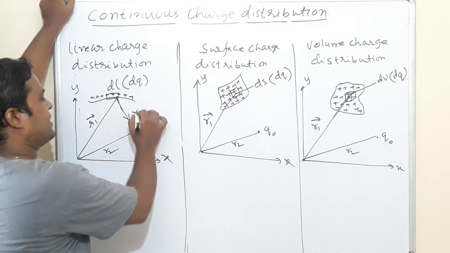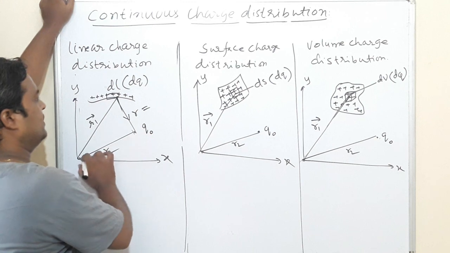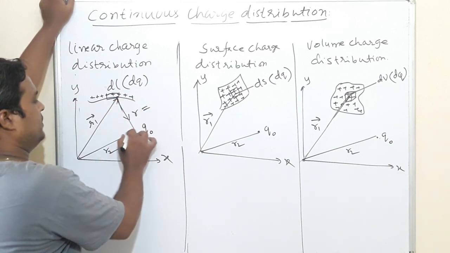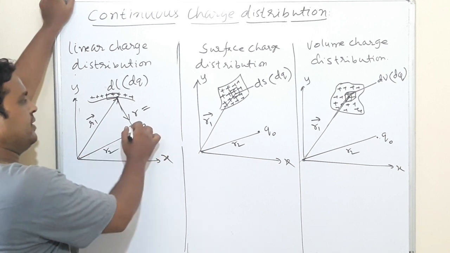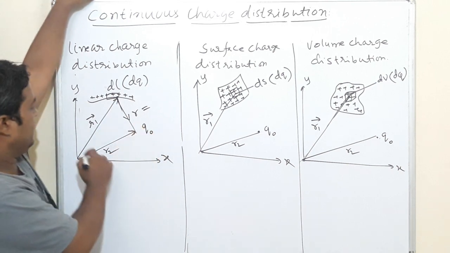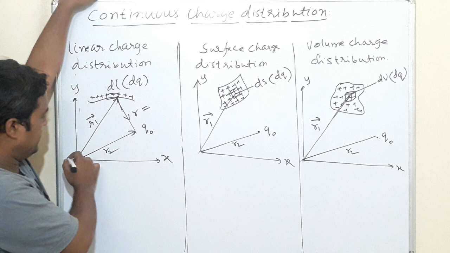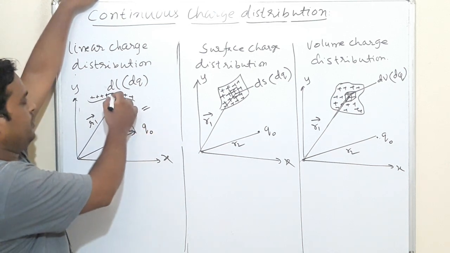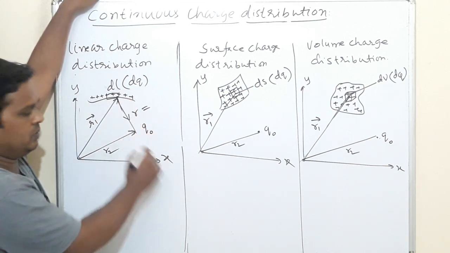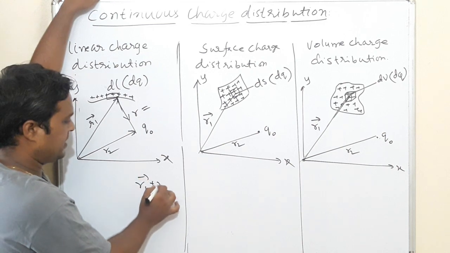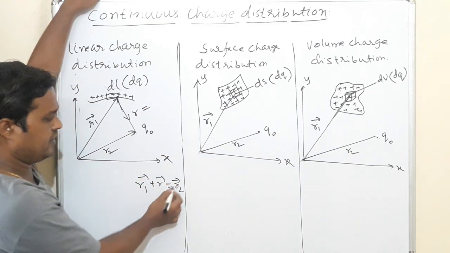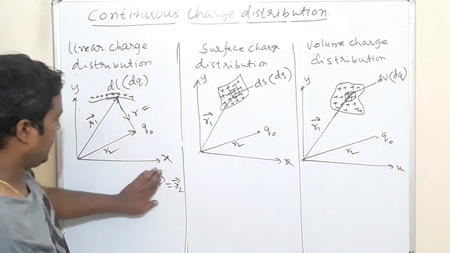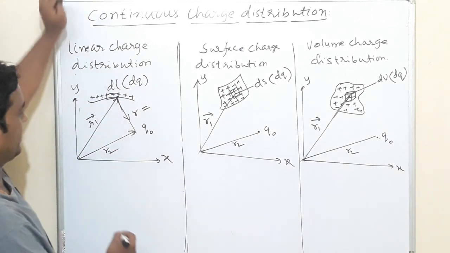Let this vector be R. This is R1, this is R2, this is R. These two are in the same order, and this is in the reverse order. That means R1 plus R is equal to R2. Then what is R? R is equal to R2 minus R1. Apply the triangle law of vector addition.